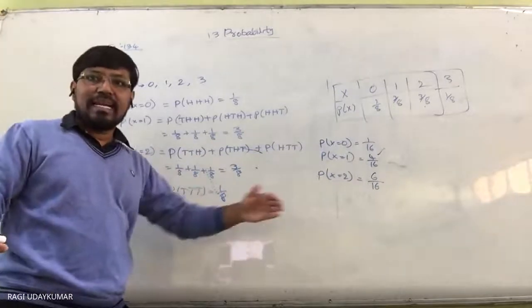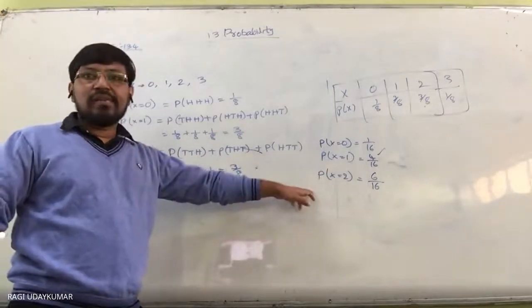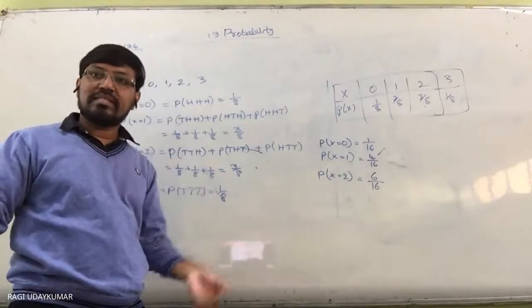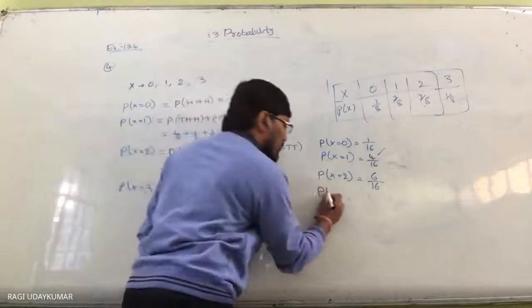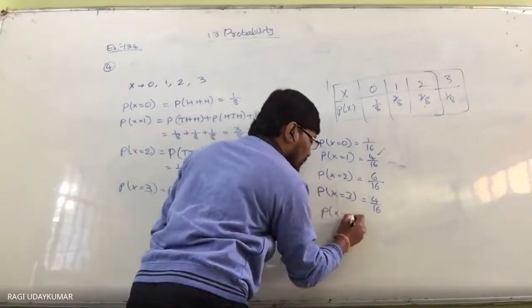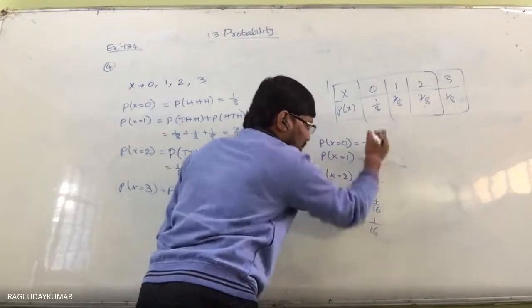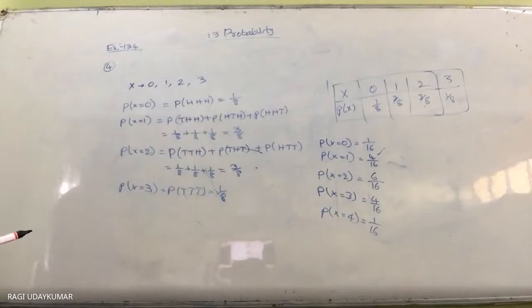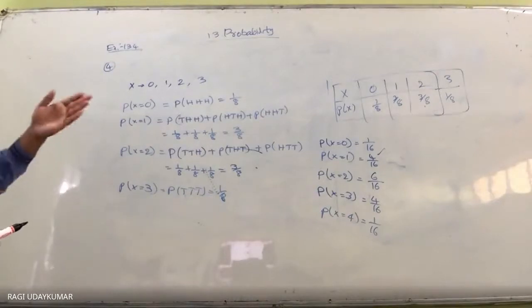Probability of X equals 2 is 6 by 16. Probability of X equals 3 is 4 by 16. And X equals 4 is 1 by 16. You add them and you are going to get 1.